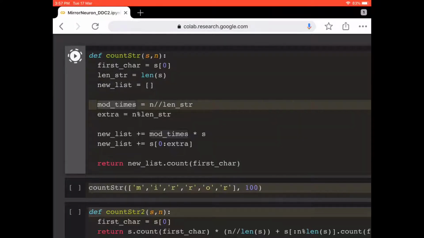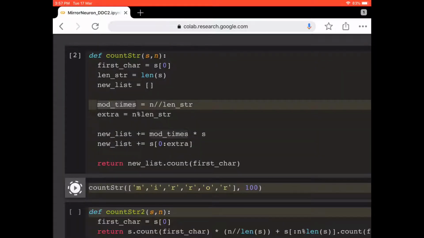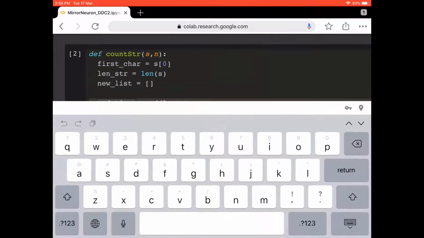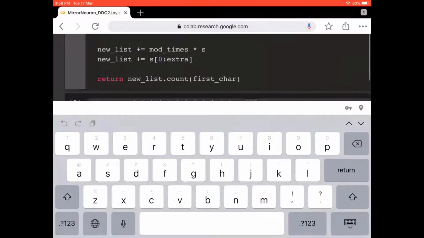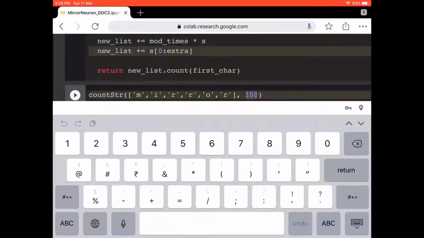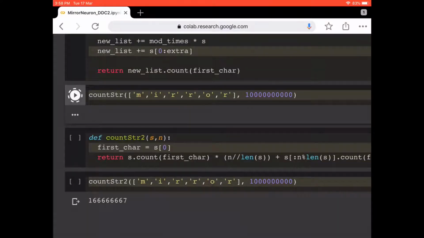Okay, so this was the function, and I'm running it in Google Colab. This is my solution. If you see, when I have a small value like 100, it was quickly able to solve it. And if I use a very large number in place of 100, for example like this, and try to run it, you will see that most likely it will crash.